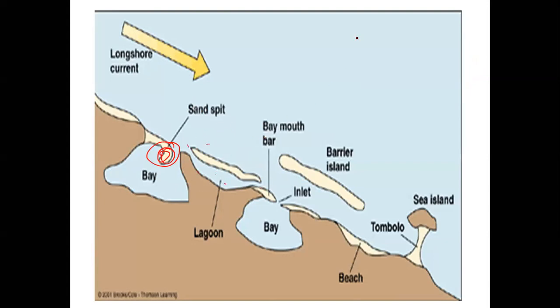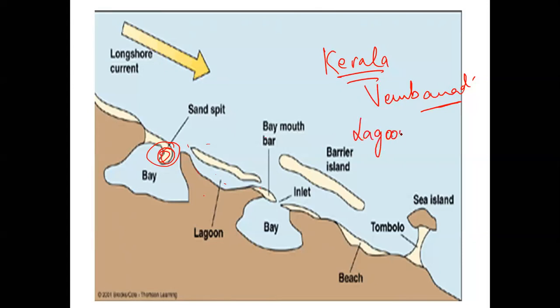The most beautiful ones are found in Kerala, right? In Kerala, do we know about something called Vembanad? Have we heard of Vembanad? First of all, can anyone tell me what a lagoon is? This is marked here as lagoon. Can anyone tell me what actually could be a lagoon, and does having a lagoon have any benefits?